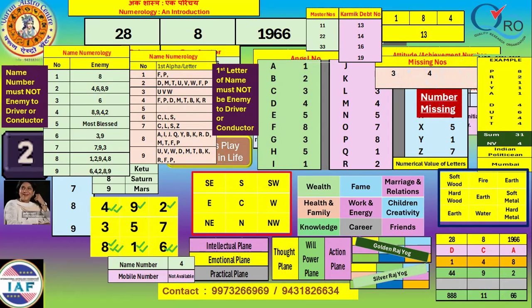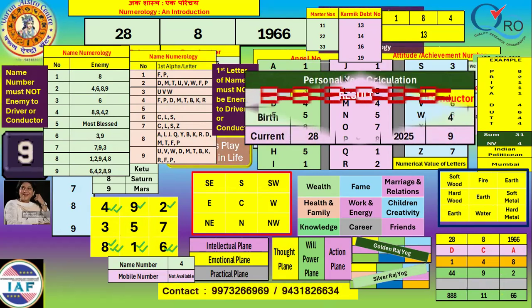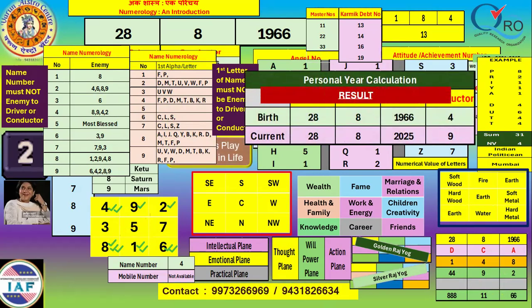The impact of missing numbers will be there, because our missing numbers are 3, 6, 7. And the personal year, see here. The personal year starts from today. Her date of birth is 28th August 1966. The year is replaced with the current year, and the resultant effect is 9. And this is good for the driver, but not good for the conductor.